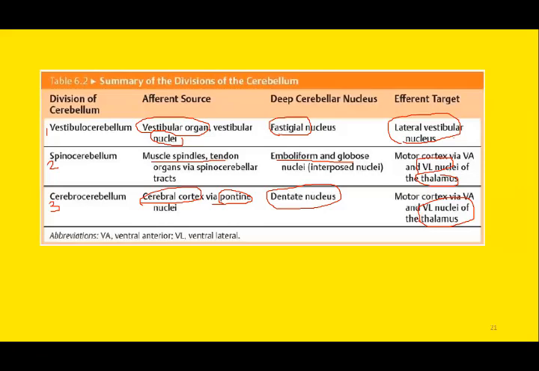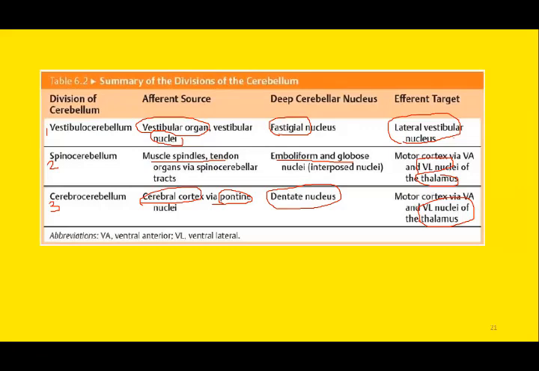So this is all for today's session. Today we discussed the basic anatomy of the cerebellum, also known as the mini brain or small brain. We can divide the cerebellum on the basis of its anatomy into multiple lobes and zones.